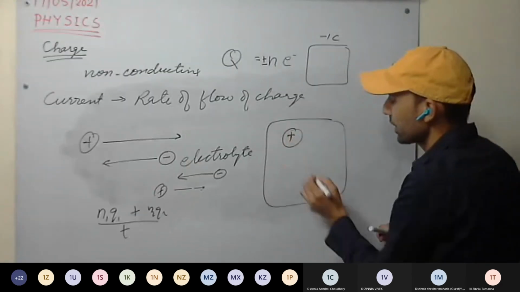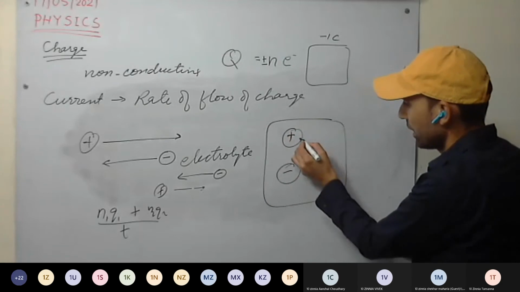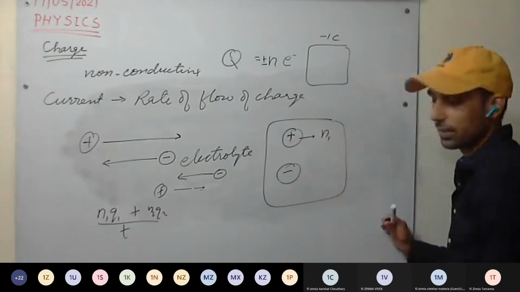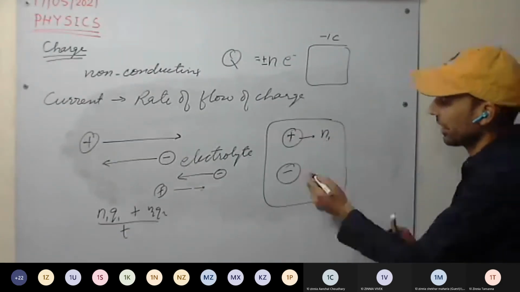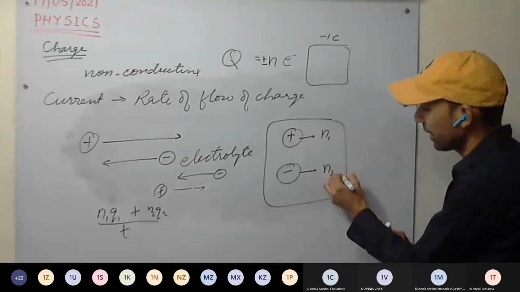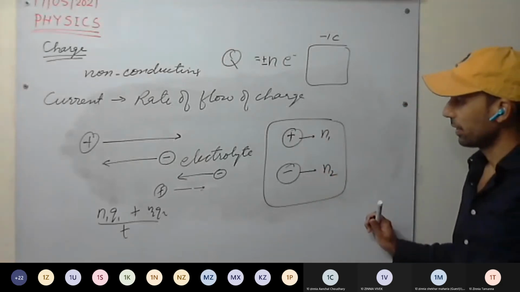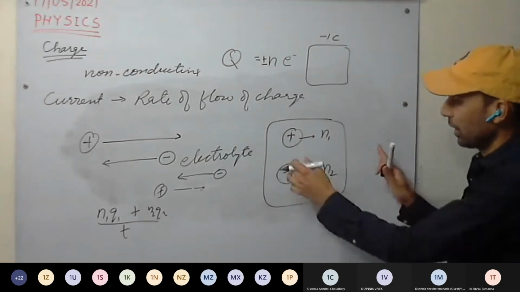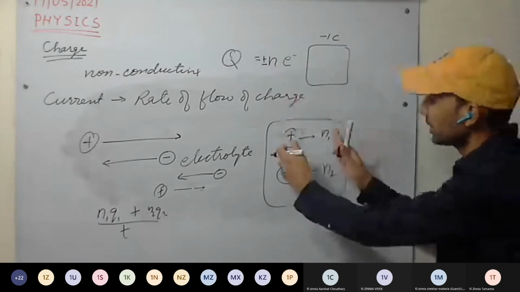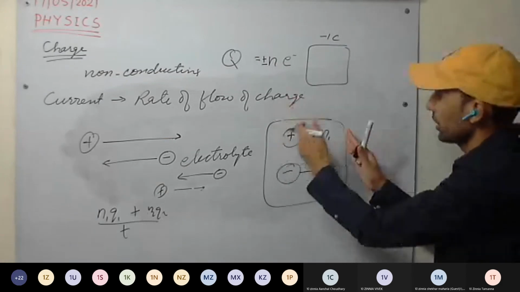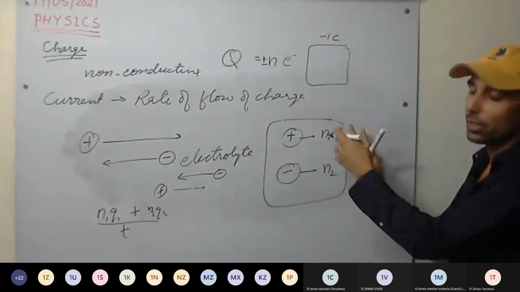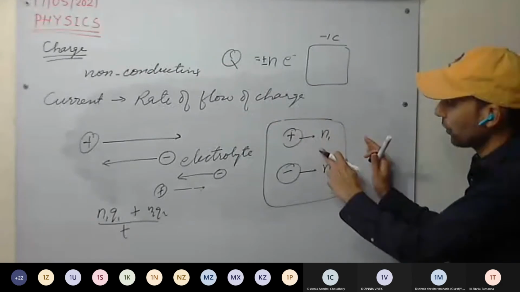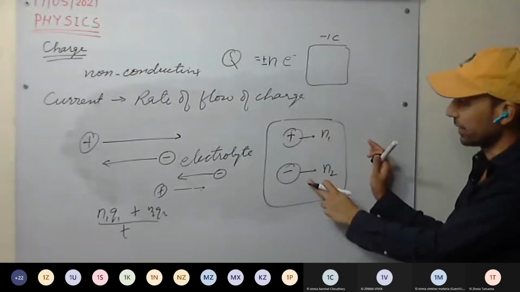These are positive ions in the electrolyte. These are negative ions. Their number is N1. Positive ions number is N1. Negative ions number is N2. And we are applying 2 rods here. The current flow is because of the flow of these positive ions and negative ions.